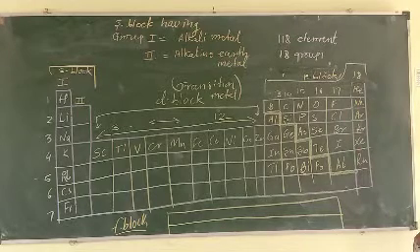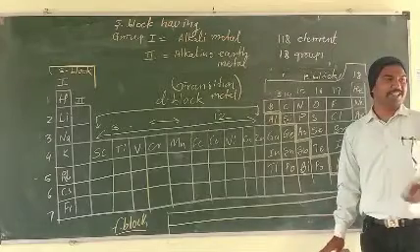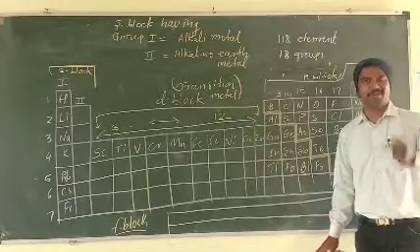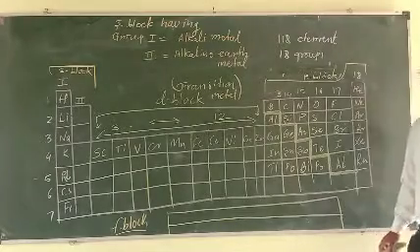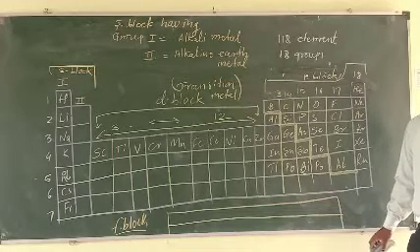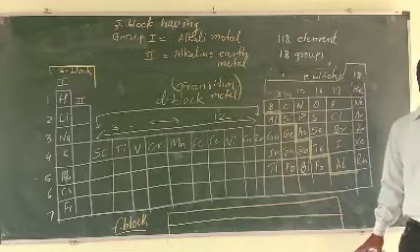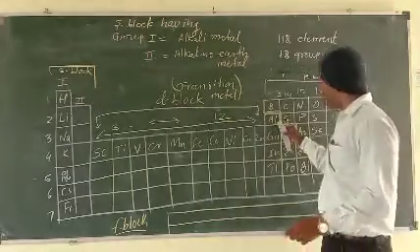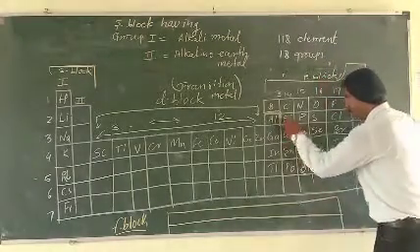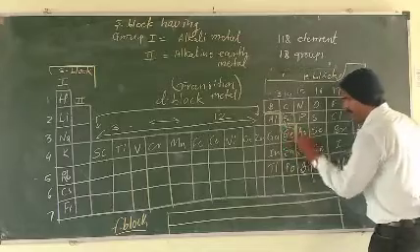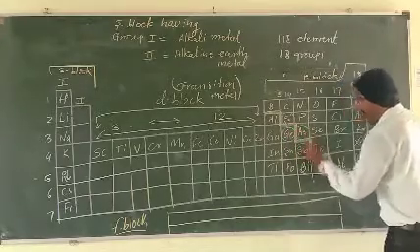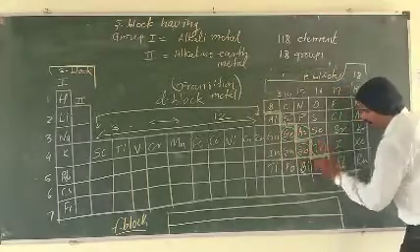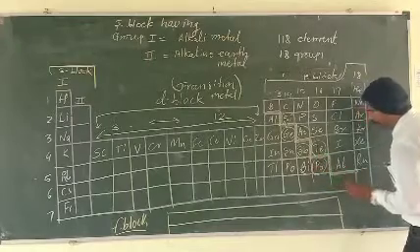But which of the elements show the properties of both? Yesterday we have seen metal and non-metal. Both properties are shown by the elements nearest to the zigzag line. That means silicon, germanium, arsenic, antimony, tellurium, polonium.